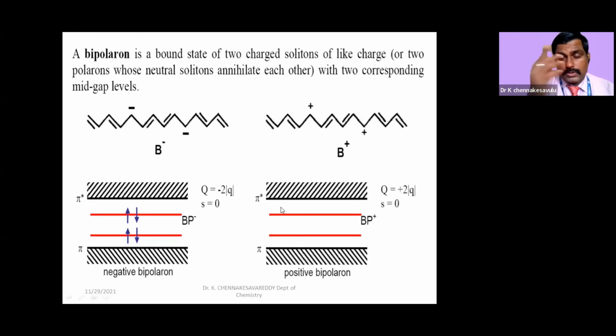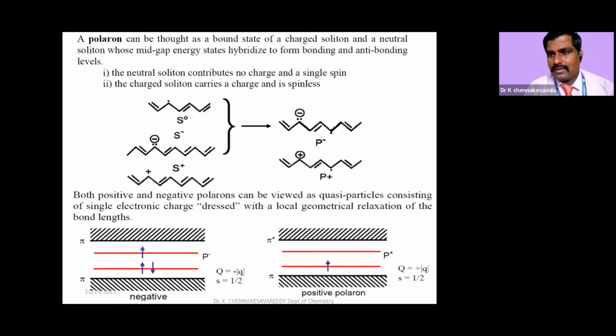Let us see what a polaron is first. A polaron is a bound state, a combination of positive soliton and neutral soliton, or negative soliton and neutral soliton. That combination of these both things we call a polaron. If a polaron has positive charge, it is a positive polaron. If it has negative charge, it is a negative polaron.